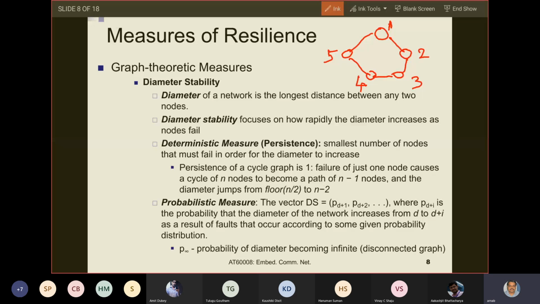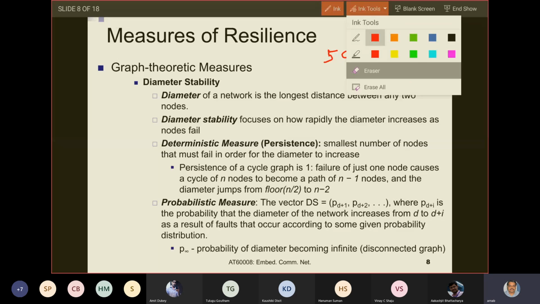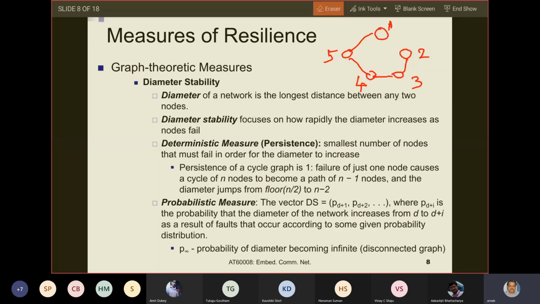Is this okay? Hello? Can you explain this numerically with an example? Right. So now, are you seeing slide number 8? Yes, sir. Now see, I have deleted the link between 1 and 2.